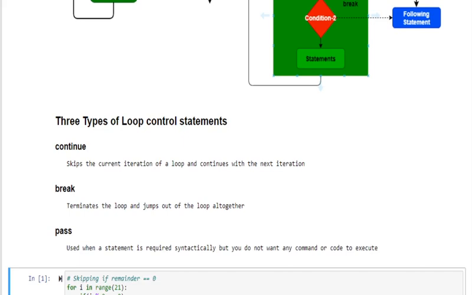Apart from these two, we have one more statement called pass. It is used when you require a statement syntactically, but you don't want to execute any command or code. In that case, you can use this pass. It is something like a null statement.